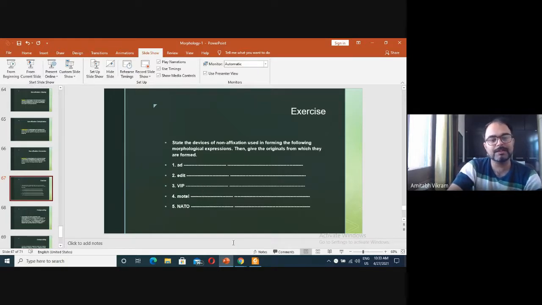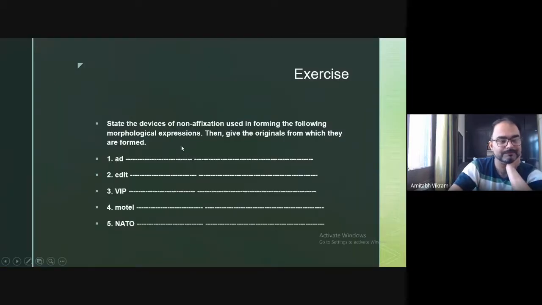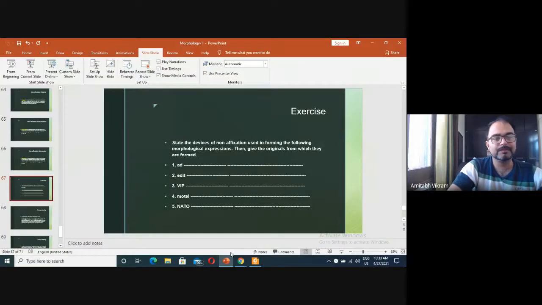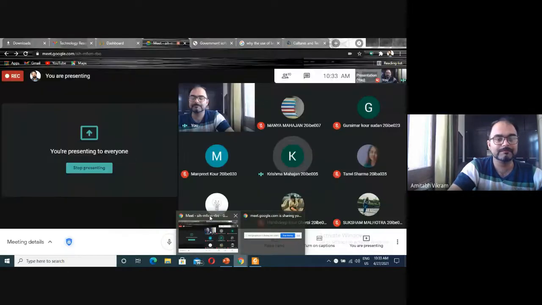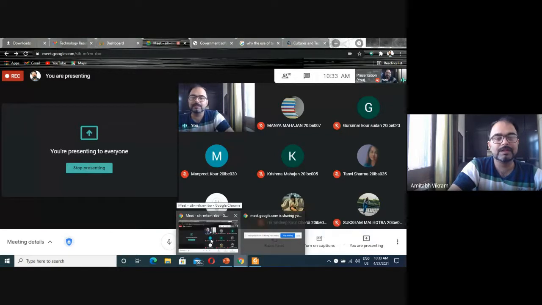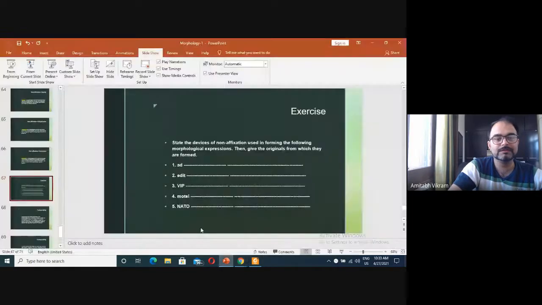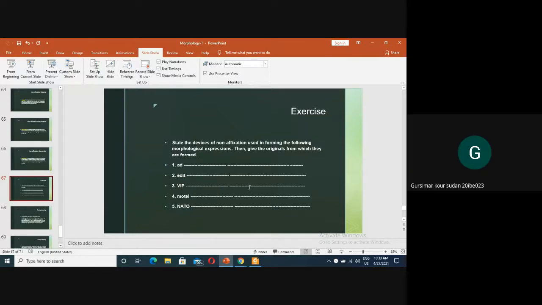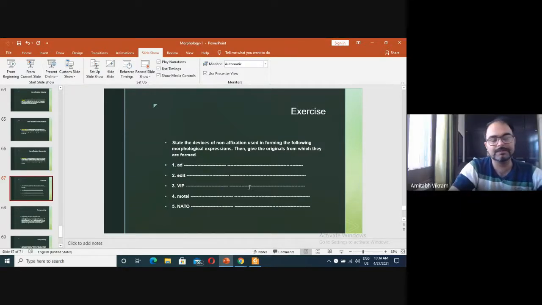Okay, the third one is very simple, very easy. Who will tell me? VIP. Yes, initialism. VIP is an example of initialism. Good. So what is the actual word? What is the original form of VIP? Very important person. Yes, that is the original form.